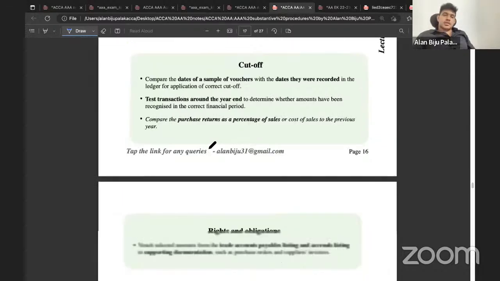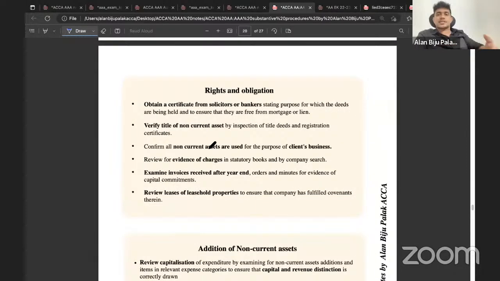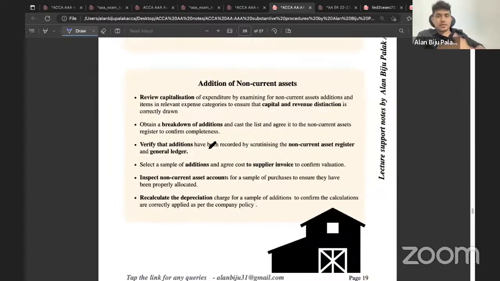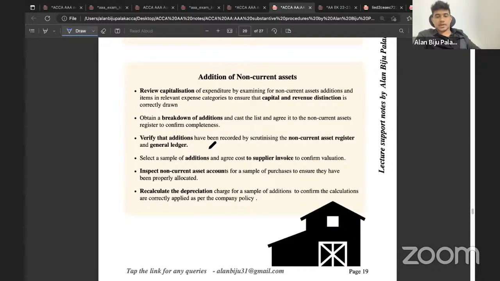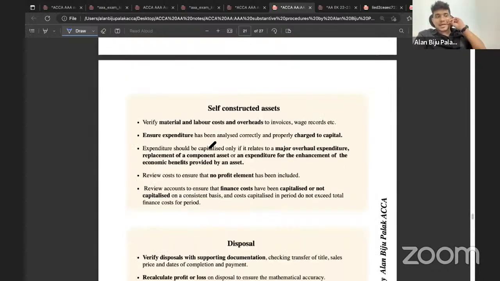Okay, tangible non-current assets. We have studied multiple points in relation to tangible non-current assets as well. We have studied the points in relation to completeness, existence, valuation, rights and obligations. Consider that the company has purchased some new non-current asset. We have studied the points in relation to addition of non-current assets. We have studied points relating to self-constructed assets. Consider that a company is preparing one of the assets for their own use. They self-manufacture an asset, then that's a self-constructed asset.